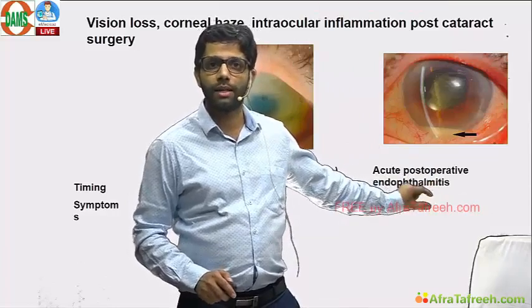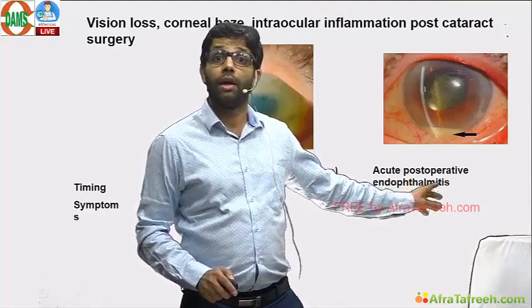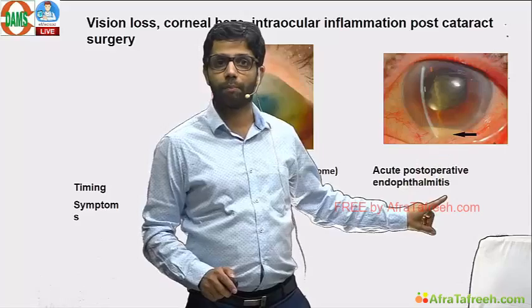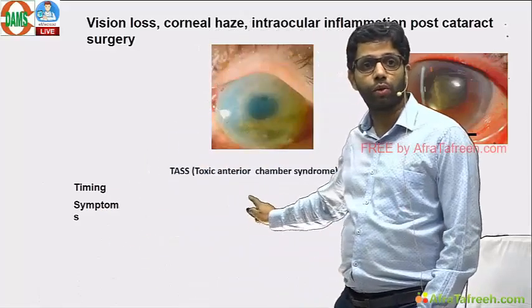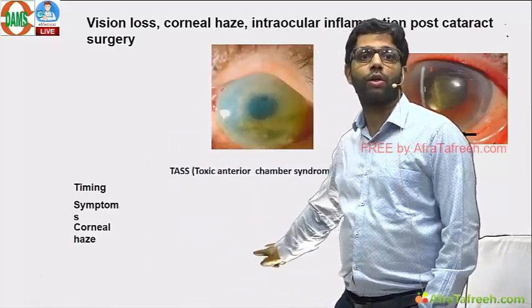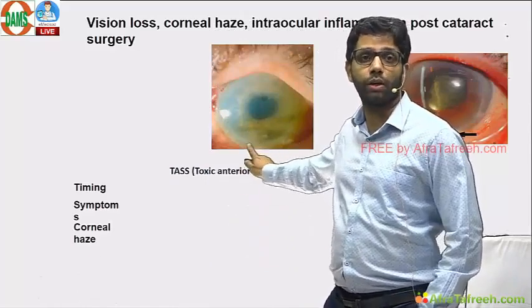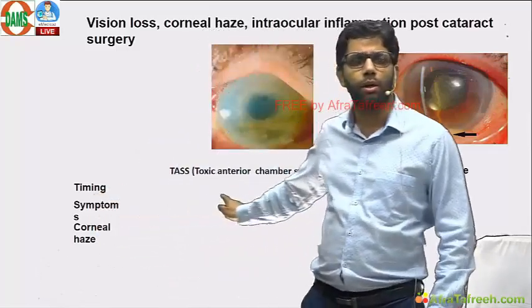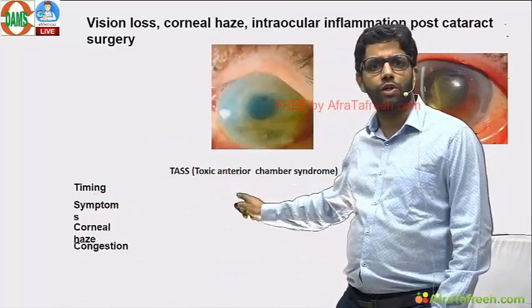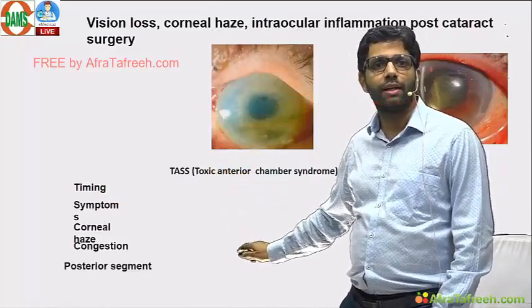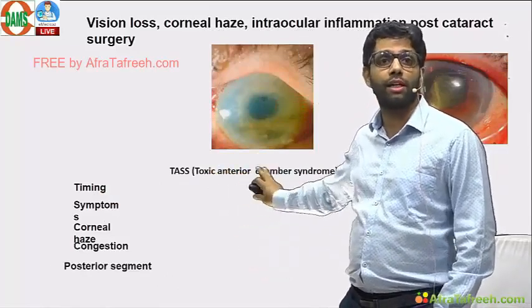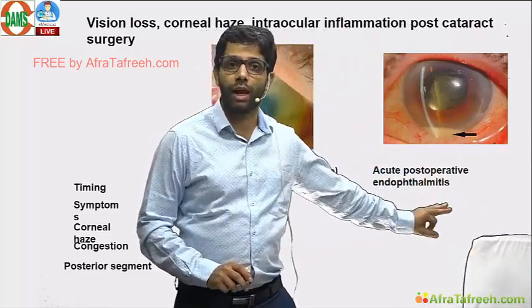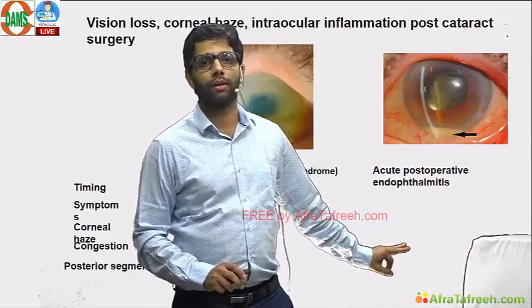Most common organism, Staph epidermidis. Chronic endophthalmitis after 1 month can also occur, mild symptoms, Propionibacterium acnes. But this timing is very important, less than 24 hours. Limbal to limbal corneal haze in TASS. In endophthalmitis here it is localized. But limbal to limbal, painless condition within 24 hours, it is due to the IOL material. Congestion is also less. Posterior segment is normal because it is only an anterior segment syndrome. In endophthalmitis the posterior segment will have vitritis. That is the definition of endophthalmitis.